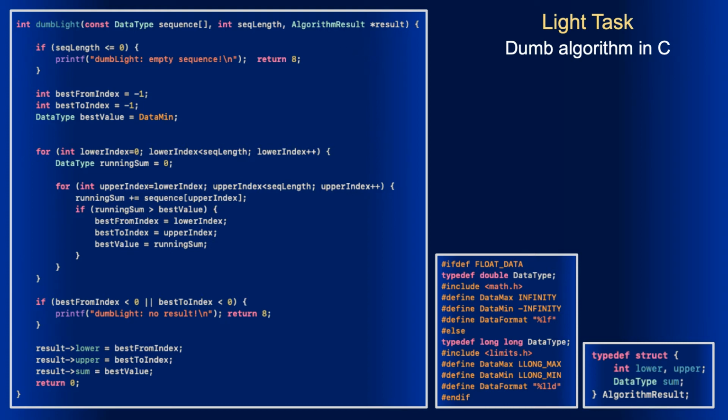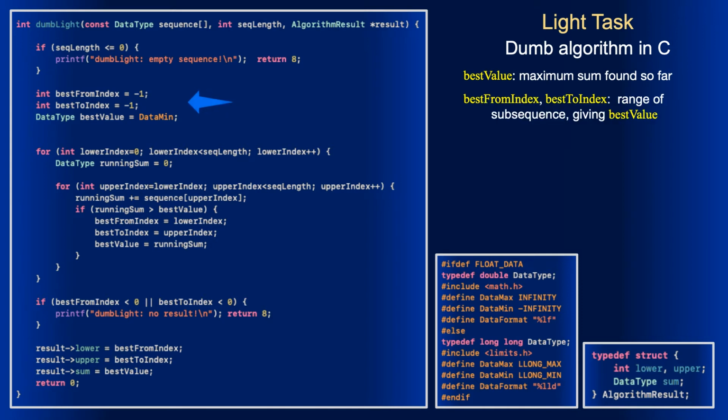Then we initialize the best sum and the best indices. The -1s for the indices are needed just to avoid warnings. However, the initialization of the sum is important. Since we are looking for the maximum value of the sum, we initialize it with the minimum value of the selected data type, which is -infinity for the floating point data or the lowest possible number for integer data.